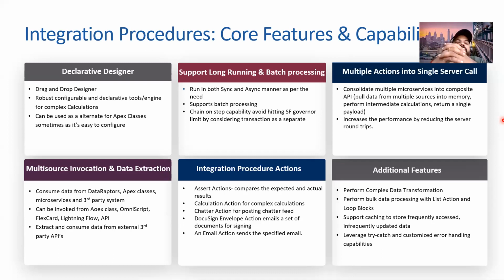By default, all the actions in an integration procedure run in a single transaction. So if the transaction exceeds the Salesforce governor limit, Salesforce will end the transaction, and the integration procedure will fail, because Velocity respects the Salesforce governor limits and works on top of that only. To mitigate this problem, we can enable chaining from the OmniScript side, or from the parent integration procedure which is invoking this particular integration procedure. That would allow us to get additional Salesforce governor limits or additional time.